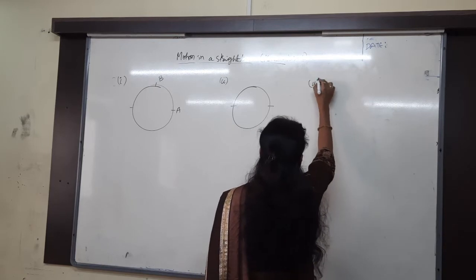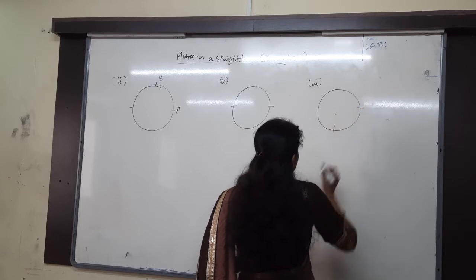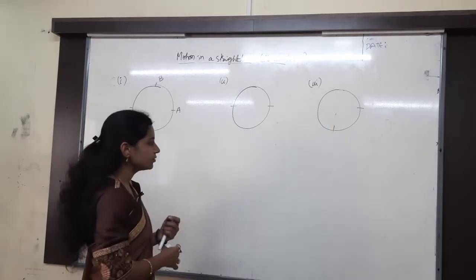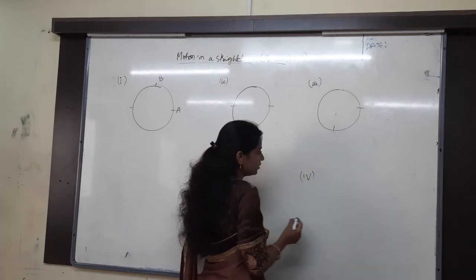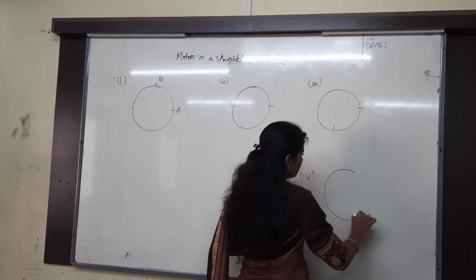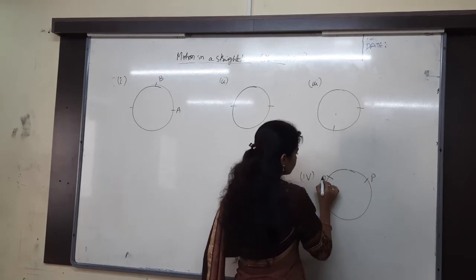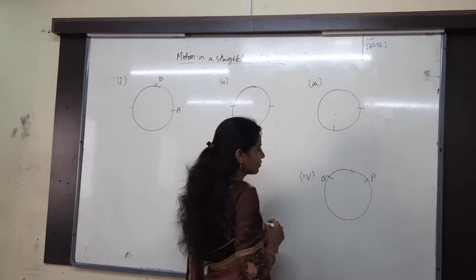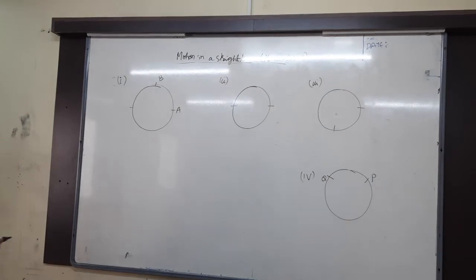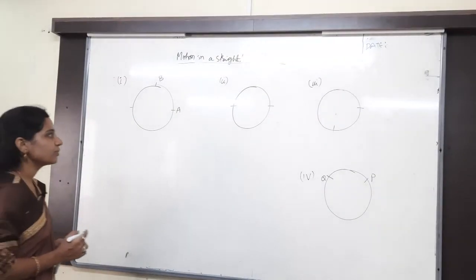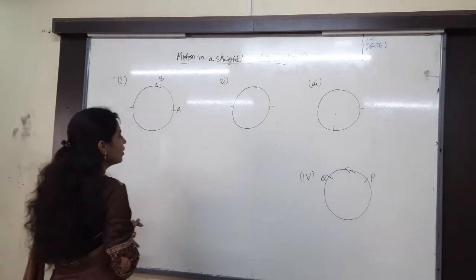Third question, completes 3/4 of the circle. And fourth question, moves from point P to point Q. Then find distance and displacement of the particle,